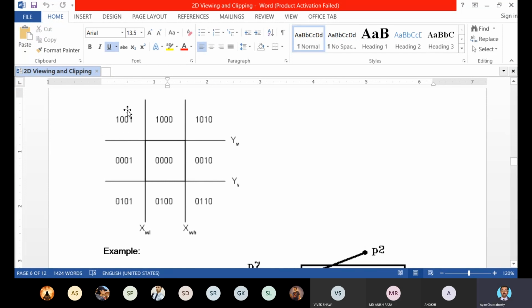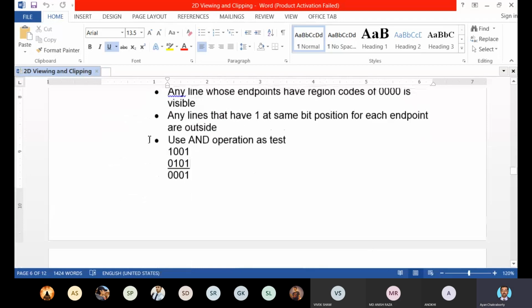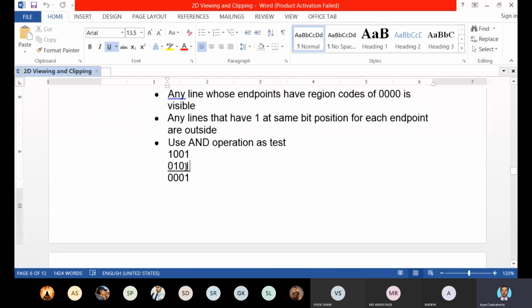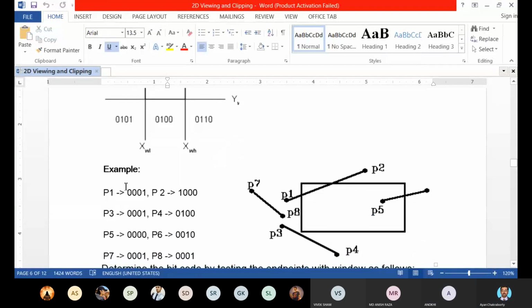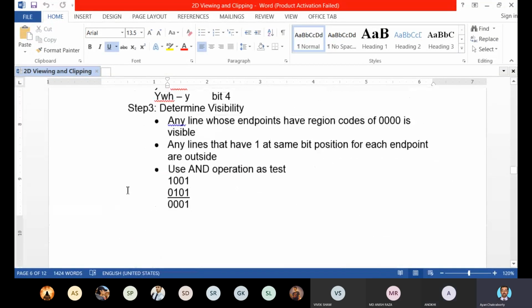1001 is the region code for the northwest region. And 0101, tell me, this is the region code for which region? Any one of you, please tell me. 0101. Yes, southwest region. Sorry, southwest region. You just simply follow the logic. You can find it out by yourself. 1001 is the northwest, and 0101